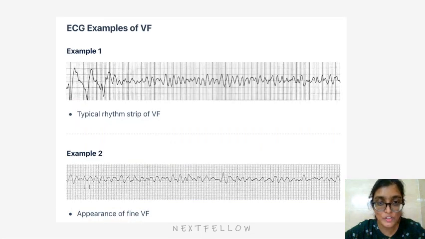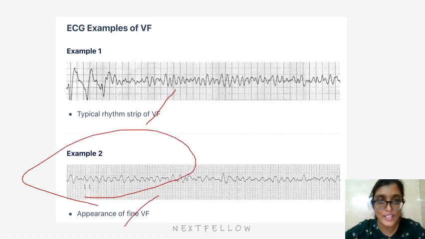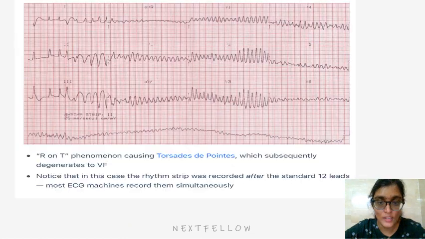So these are two rhythm strips of typical VF, and this is the appearance of fine VF. This is an ECG showing torsades de pointes, which subsequently degenerates to VF. Notice that in this case, the rhythm strip was recorded after the standard leads. Most ECG machines record them simultaneously. With torsades de pointes, it is